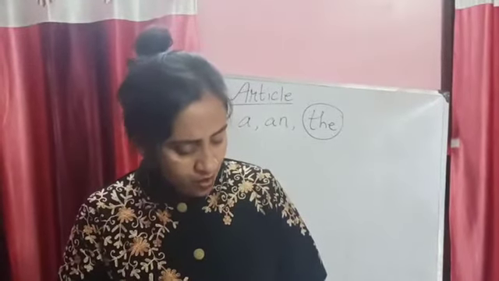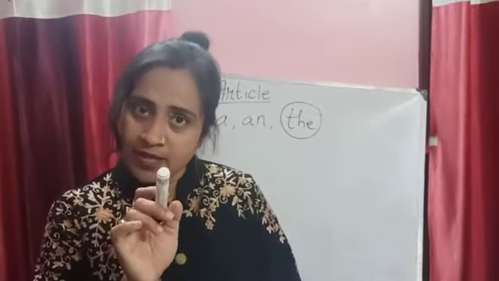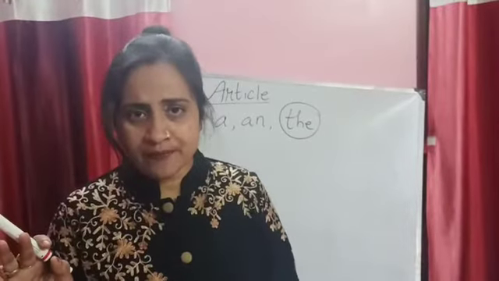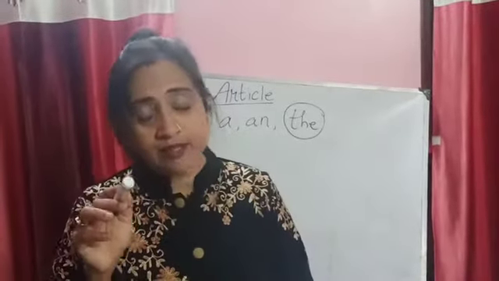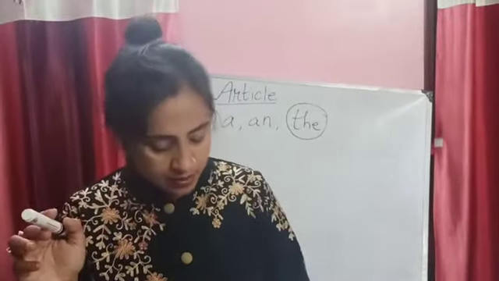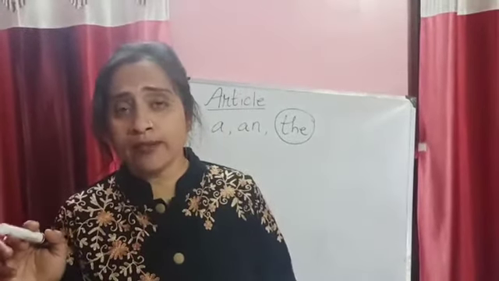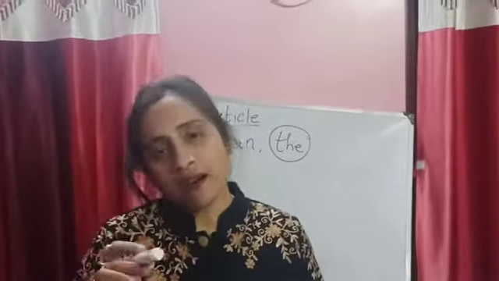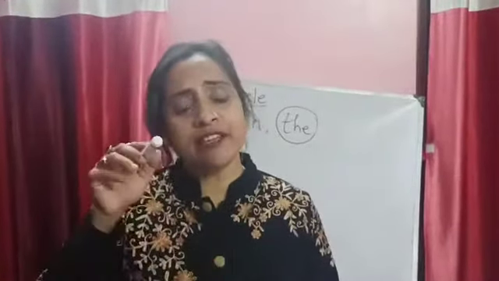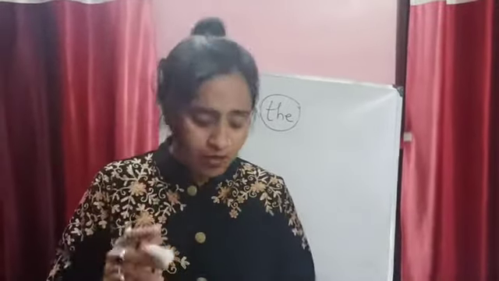Then we use the when a thing is the only one of its kind. The sun. You don't find two suns, only one, that is why you call it the sun. The east, the direction. The moon. The sky. The earth. Then the directions: the north, the west, the east, the south. These are only one; you can't find two. So you point it out because it is particular. It is a definite article.